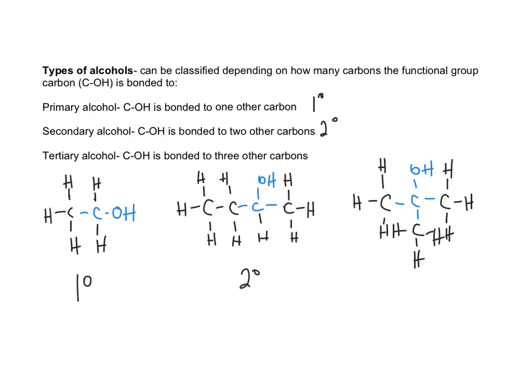And in the last example, the functional group C-OH is bonded to 3 other carbons. So therefore, it is a tertiary alcohol. So for the C-OH, you look at that and decide how many carbons that carbon is bonded to, and that will tell you if it's a primary, secondary, or tertiary alcohol.